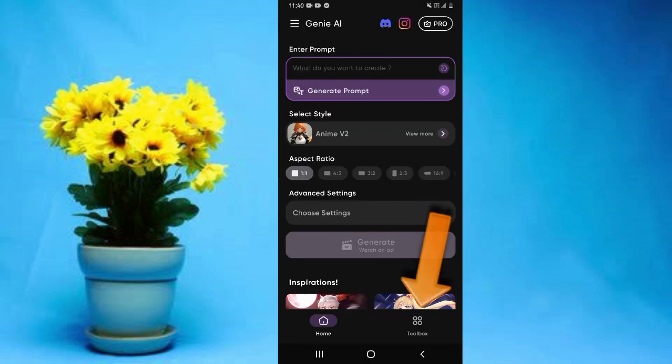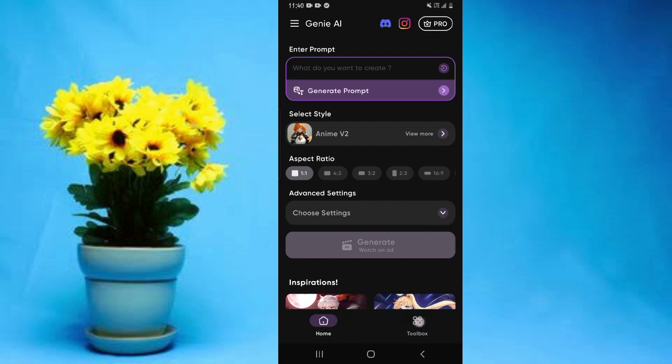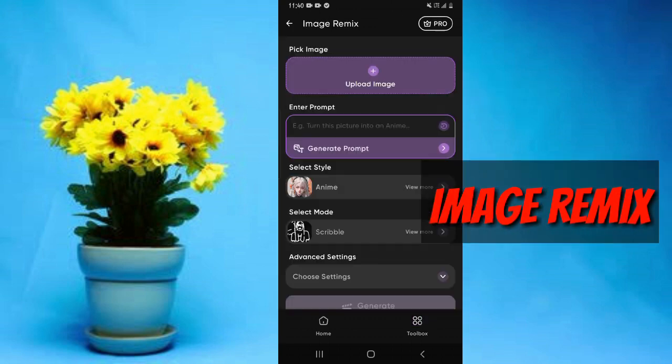Now to do this, simply go ahead and open the app. Then as you can see, it has a second tab that shows the toolbox. So simply go ahead and open the toolbox. And then here, you're going to select the first option, which is the image remix. So simply go ahead and tap on that first option.